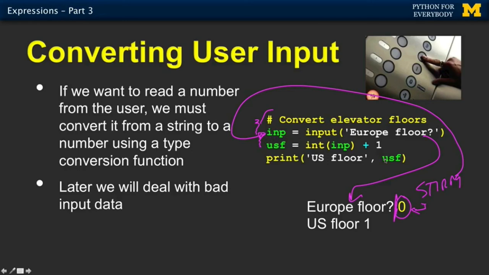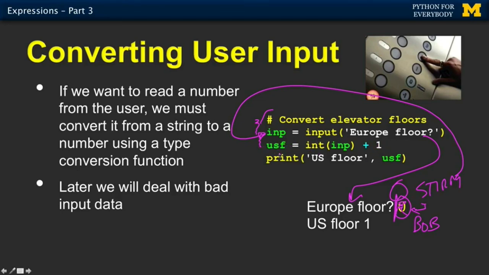We're going to pull this string 0. We have to convert it to an integer, otherwise we can't add 1 to it. If we just did inp plus 1, we'd get a traceback. But we say int of inp, convert it to an integer. Now, if you mess this up and put Bob in, then this thing is going to blow up because int can't convert Bob to an integer. But because we have a 0 here, we're okay. So then we add 1 to it and store that in USF.